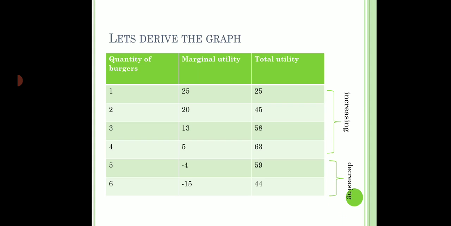In the last video, we have understood how we calculate total utility. So we see the behavior of the utilities now. Marginal utility is falling constantly. Total utility is first increasing as long as marginal utility is positive, and then it is decreasing when MU is negative. So let's see the graph of both of the curves.